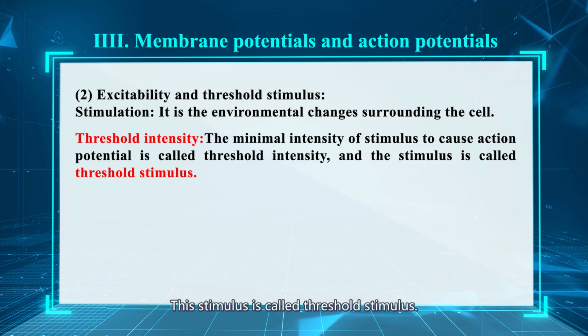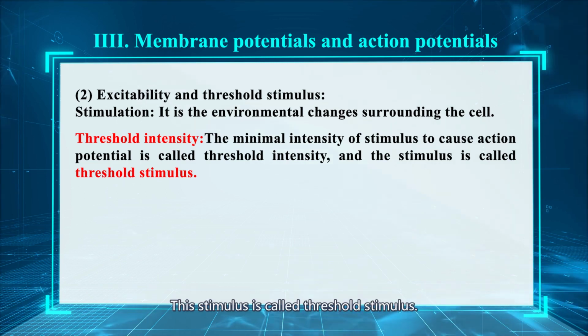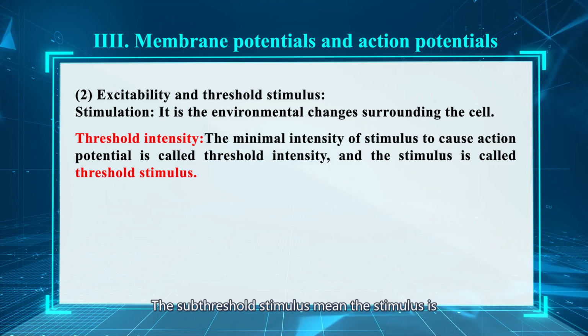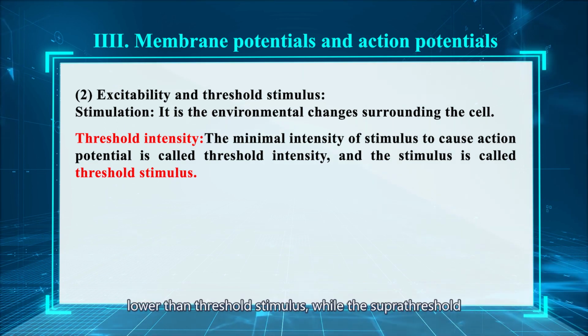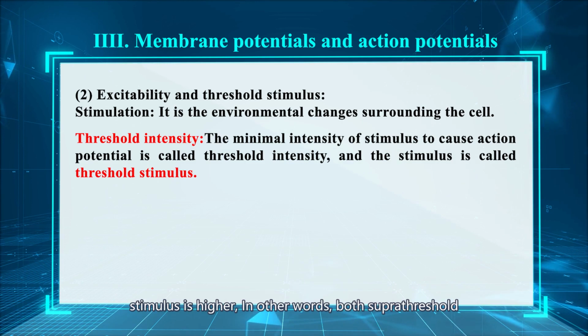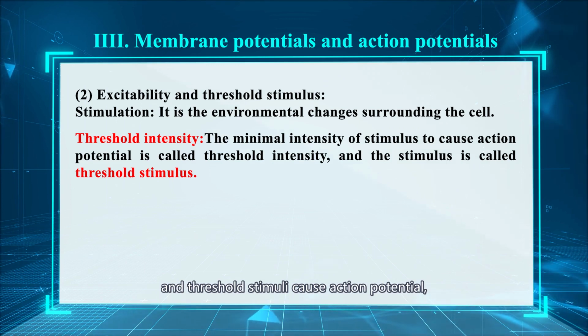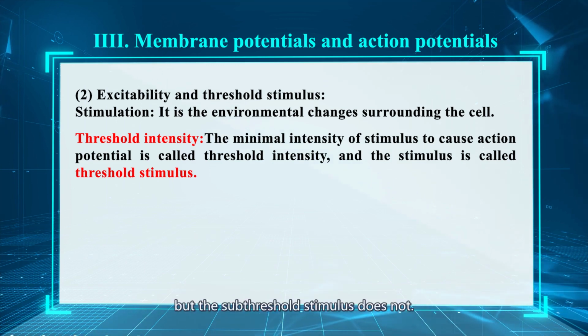This stimulus is called the threshold stimulus. A subthreshold stimulus is lower than the threshold stimulus, while a suprathreshold stimulus is higher. In other words, both suprathreshold and threshold stimuli cause an action potential, but a subthreshold stimulus does not.